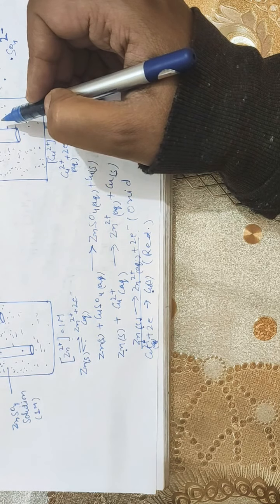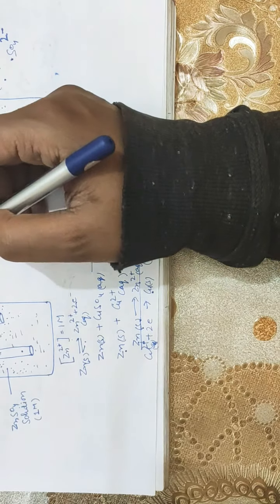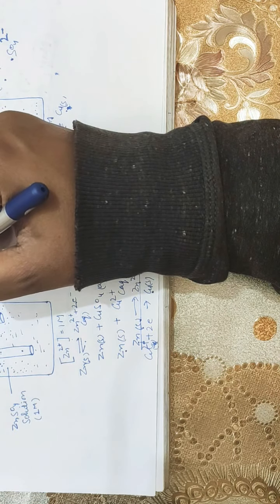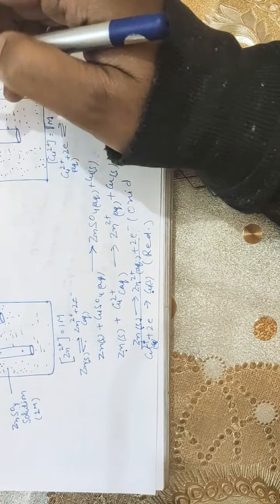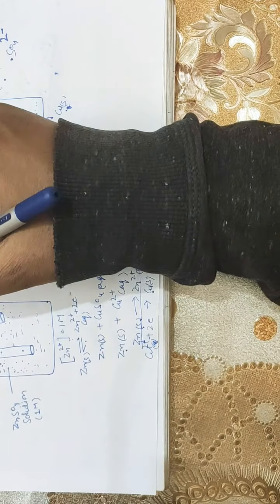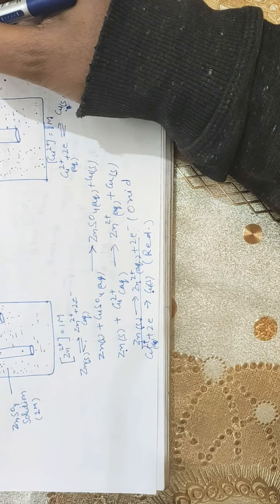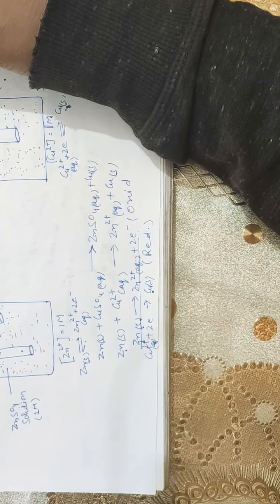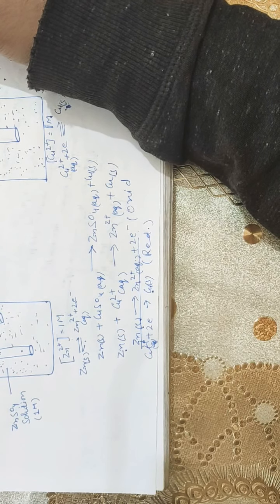However, the accumulation of charge in the two half cells is prevented by using the salt bridge, which maintains the electrical neutrality of the two half cell solutions. The salt bridge basically consists of ions of salts like KCl or NH4NO3. These are electrolytes, so they dissociate into K+ and Cl-, or NH4+ and NO3-.